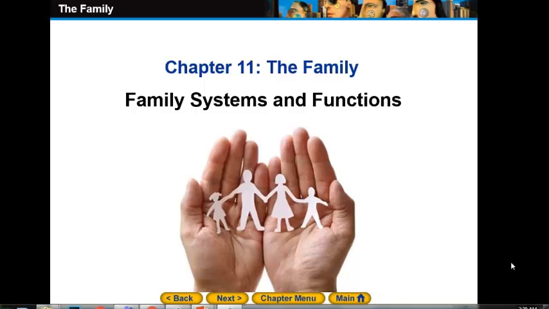Hello everybody and welcome to our week 10 lesson, which is the family. It's section 1 in chapter 11. So let's start.